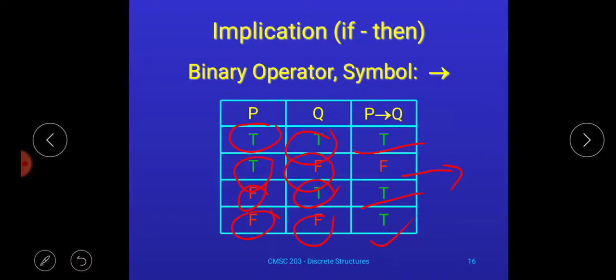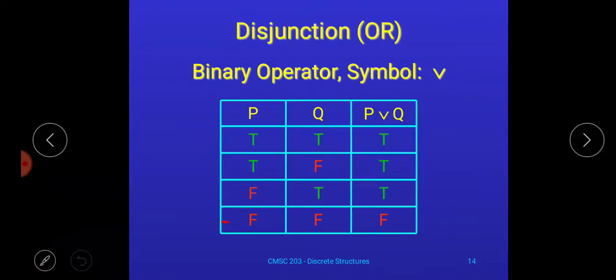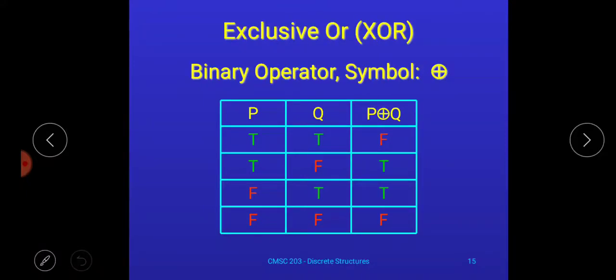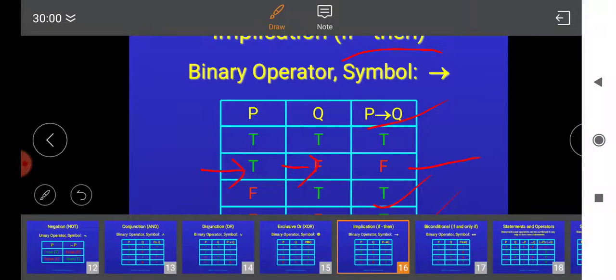So how to remember? In case of and, if both are true, the result will be true. In case of or, if both are false, the result will be false, otherwise true. In case of exclusive OR, if same values are there, either true or false, the result will be false, otherwise true. And what about if-then, that is implication? If first is true and second is false, the result will be false; otherwise in all other cases it is true. I hope you are getting this point.